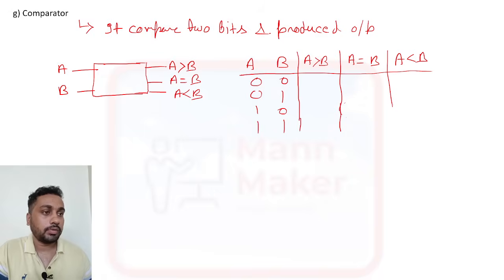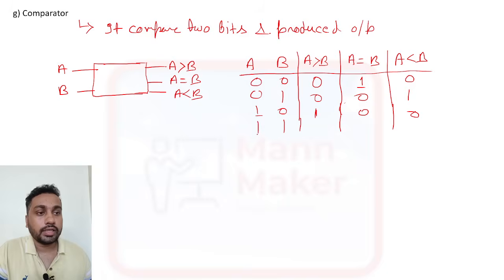When it is 0 0, both are equal, so equal is high and the others are 0. For 0 1, A is less than B, so this one will be high and the others 0. Now A is 1 and B is 0, so A is greater than B, so this is high and the rest are 0. Again 1 1 means both are equal, so equal is high, and the other sides are 0.